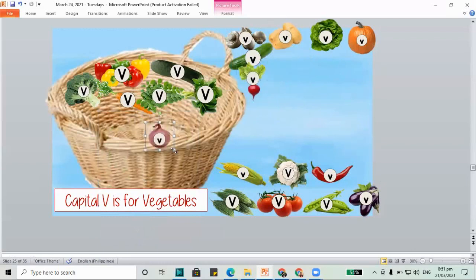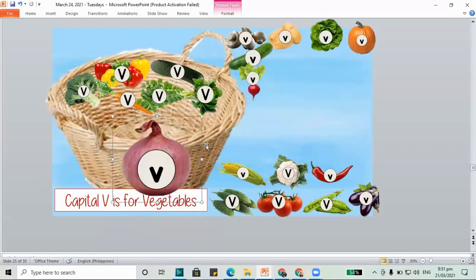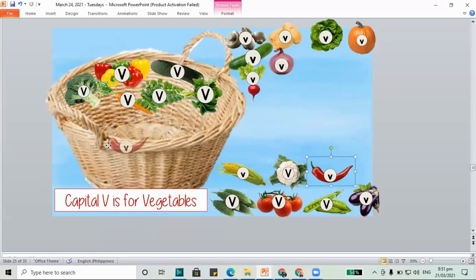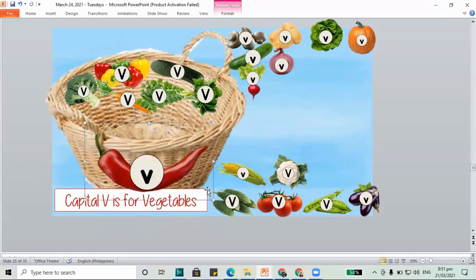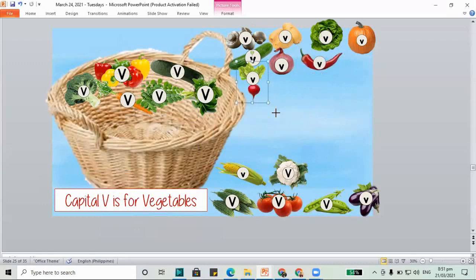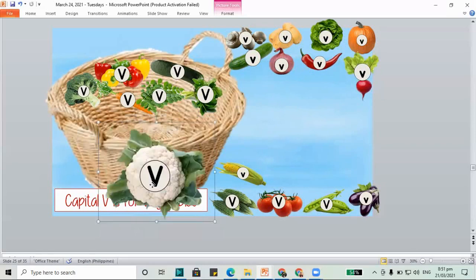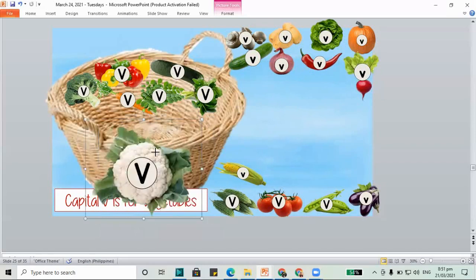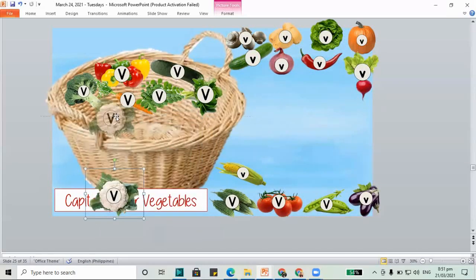How about the onion? Does it have capital V? No, this is lowercase v. How about for the chili pepper? Does it have capital V? No, this is lowercase. Remember, we need to only get our capital V's. The cauliflower. Does it have capital V? Yes, let's put it in the basket.